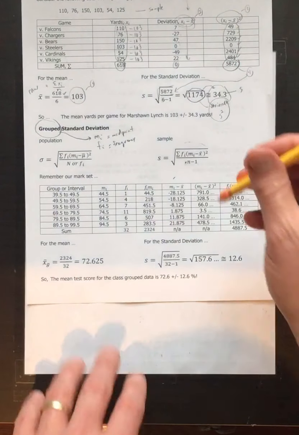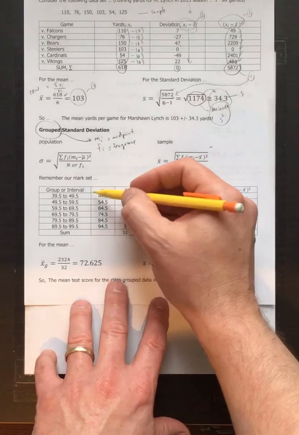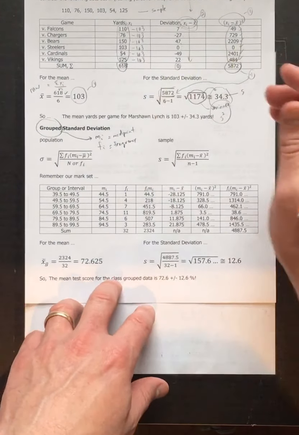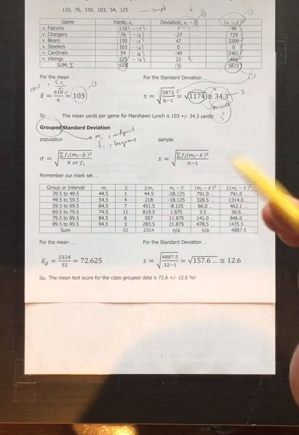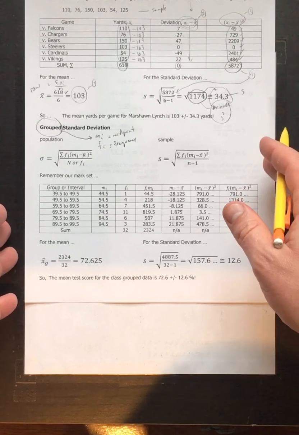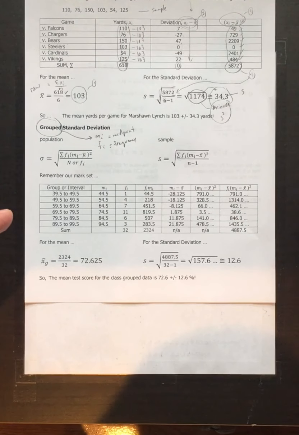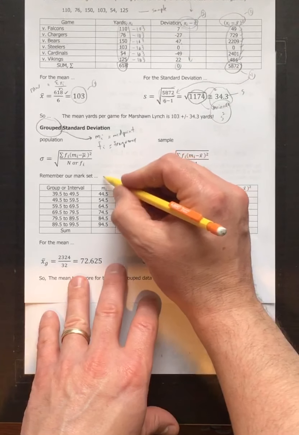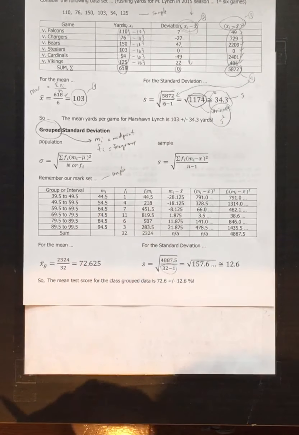Right, now we're going to go way back to our measures of central tendency when we did our grouped work. But we're also going to go back to even the very first day where we actually did a frequency histogram. These are the marks for our data management class. So this is the entire class, so you could treat it as a sample or you could treat it as a population. In this case, I treat it as a sample, maybe because it's only one class and maybe I have multiple classes. So we're going to treat it as a sample.